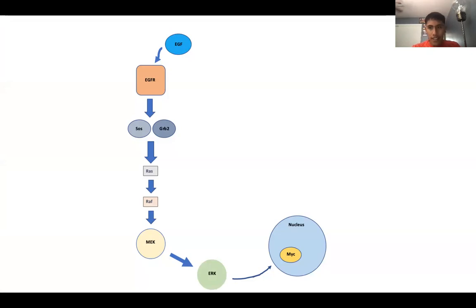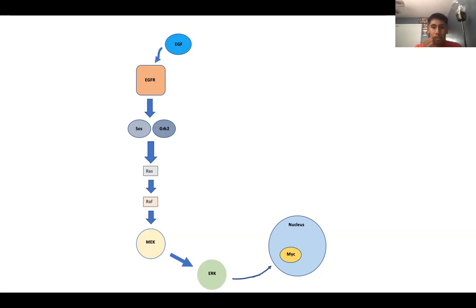This is not the only way that the EGFR receptor can be stimulated or started. It can also be activated by a protein known as TGFA. It can be produced through this pathway.